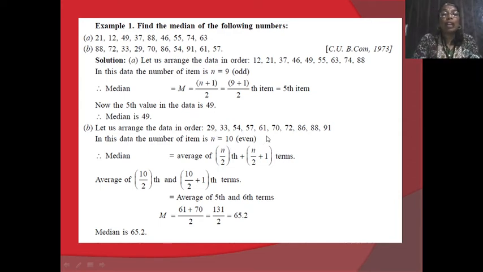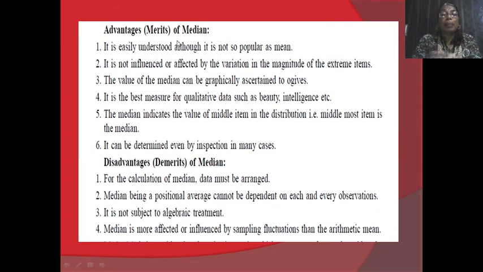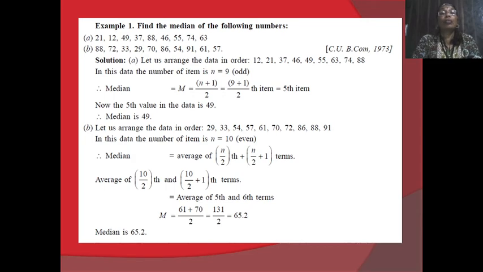Therefore, we have to calculate 61 plus 70 and divide by 2, that is the n upon 2 and n upon 2 plus 1 items. These two middle values we have to consider, and calculate their arithmetic mean: 61 plus 70 divided by 2, that is 131 upon 2. The median is 65.5. So we have to observe whether the number of items in the given data is either odd or even.